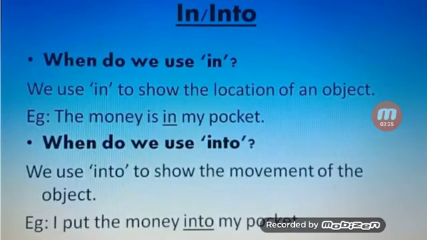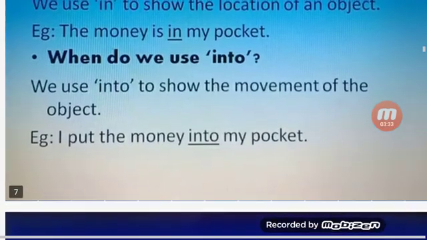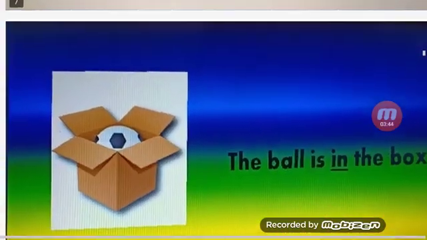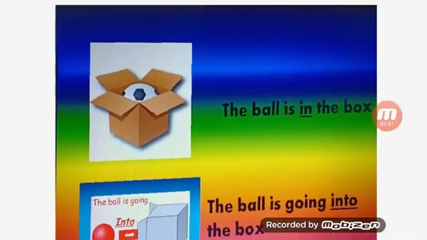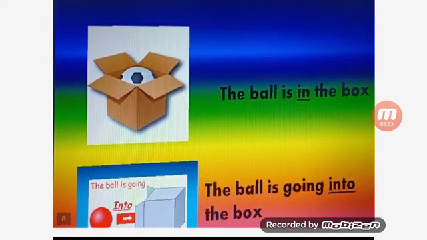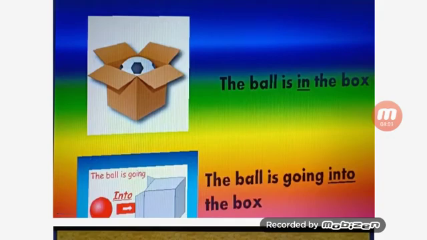We use into to show the movement of the object, and we use in to show the location of an object. For example, I put the money into my pocket. So here into is showing the movement of the object. That's why we have used into here. Look at these pictures for better understanding. The ball is in the box. Here, where is the ball? The ball is in the box. Next, the ball is going into the box.